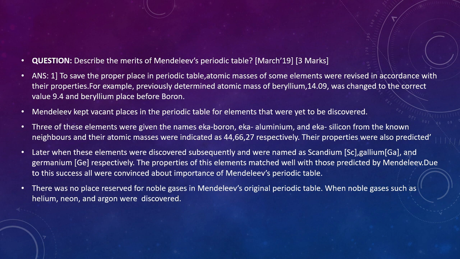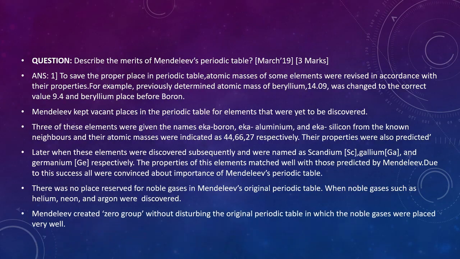There was no place reserved for the noble gases in Mendeleev's original periodic table. When the noble gases were discovered, they were placed in the zero group without disturbing the original periodic table, in which the noble gases were placed very well.